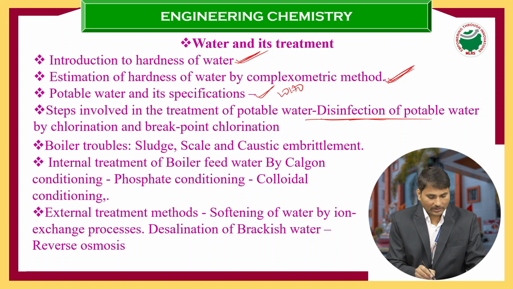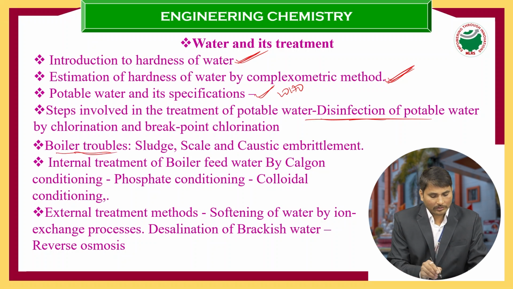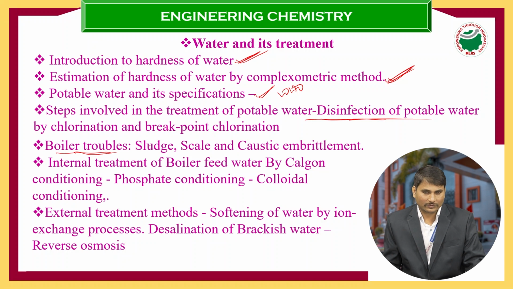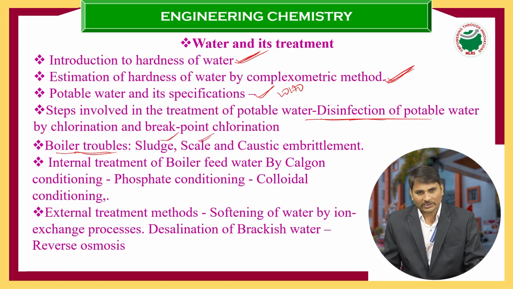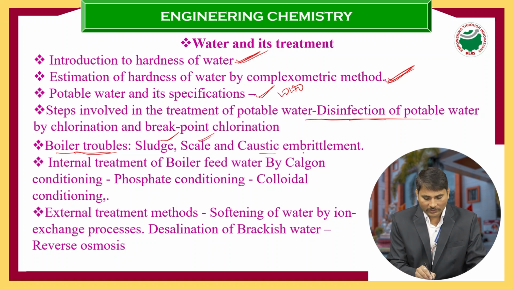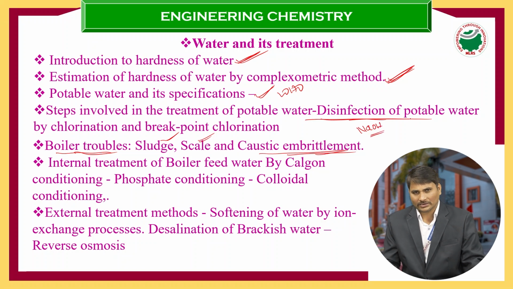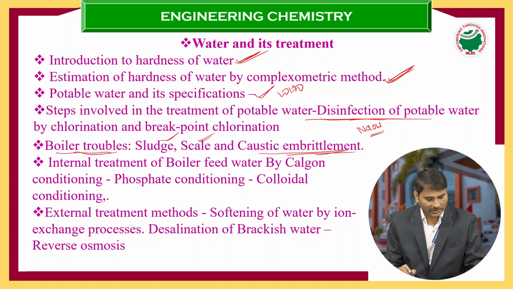After that, today we already discussed the boiler troubles. Sludge is nothing but a loose and slimy precipitate. Scale is nothing but a hard precipitate. It is tightly bound with the inner walls of the boiler. And caustic embrittlement is nothing but due to sodium hydroxide, NaOH.